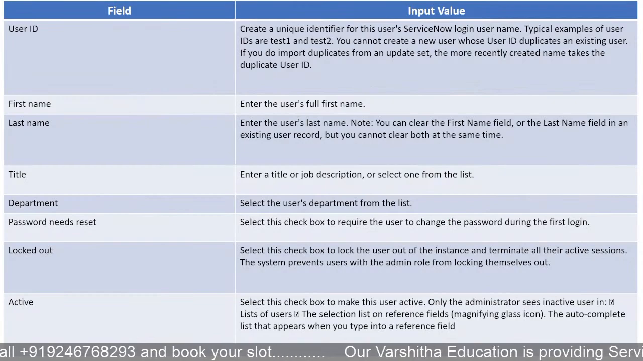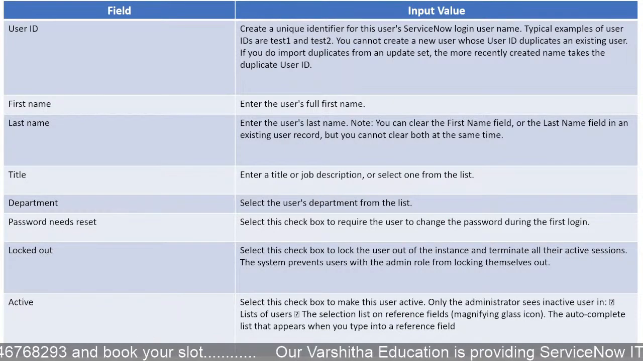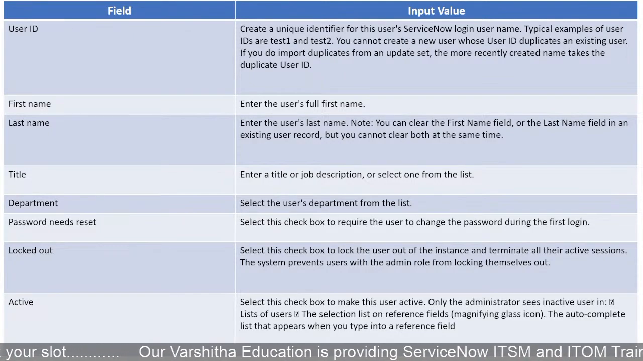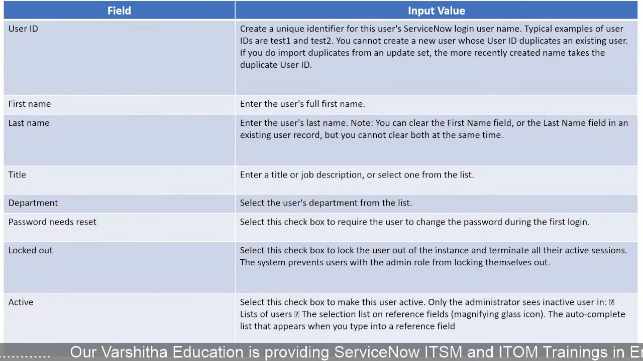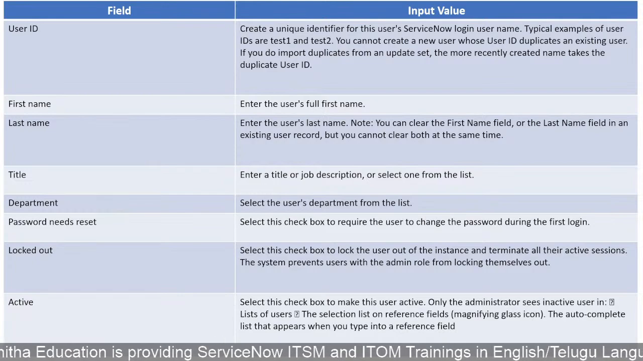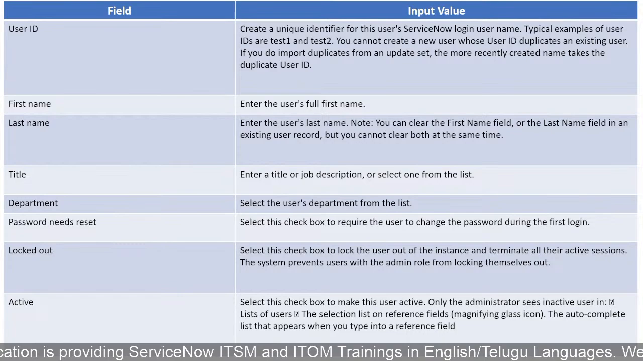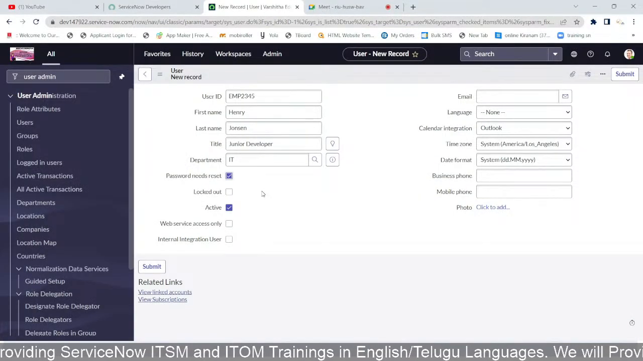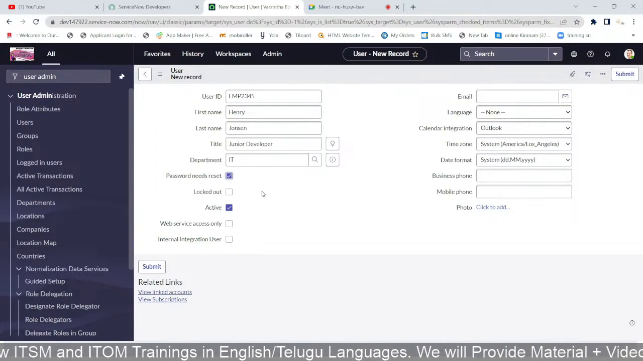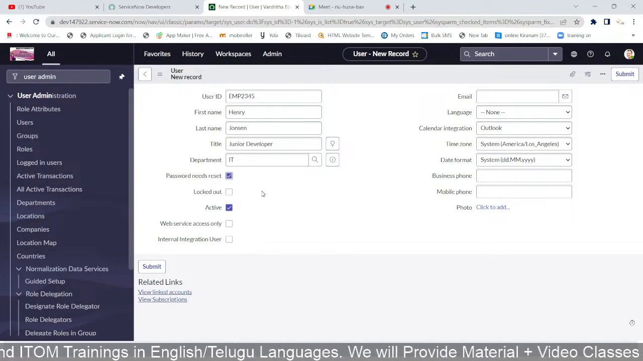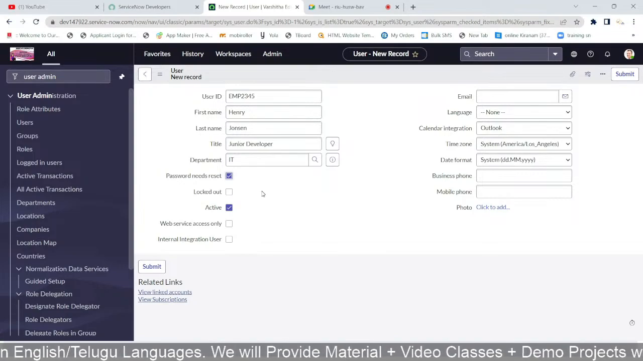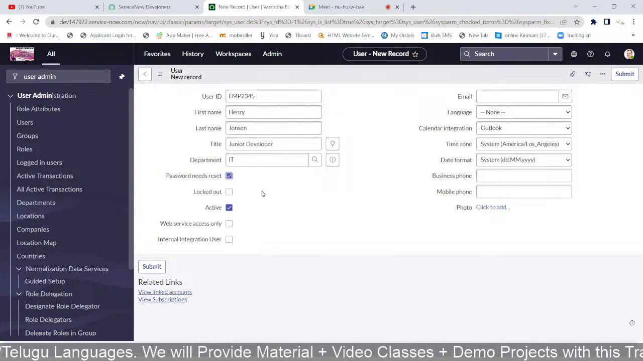And next one is locked out. What is meant by locked out? Select this checkbox to lock the user out of the instance and terminate all their active sessions. The system prevents users with the admin role from locking themselves out. So what is the meaning of this? For example, one of the employees has left the organization. He was doing some actions in our instance, but he left the organization, he joined another organization, whatever it may be.